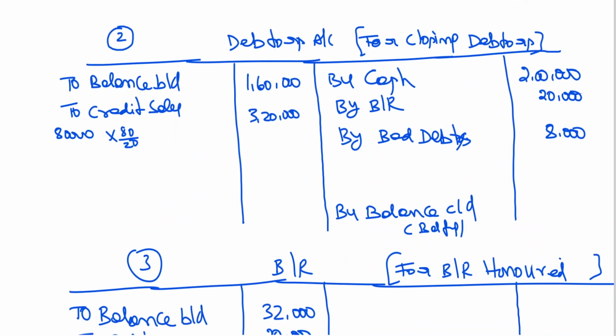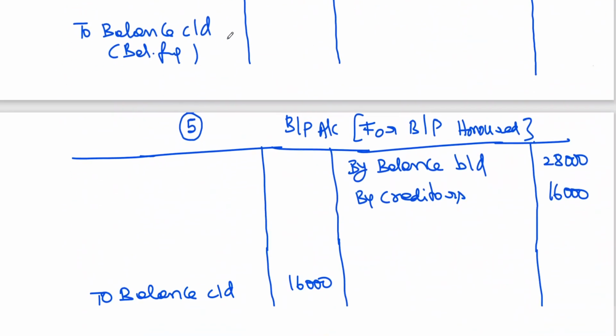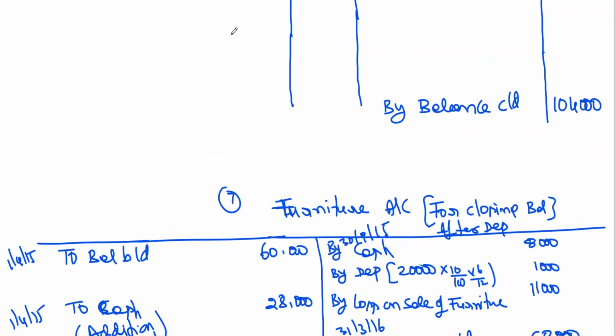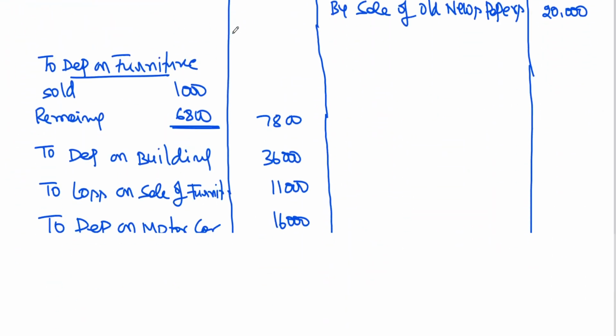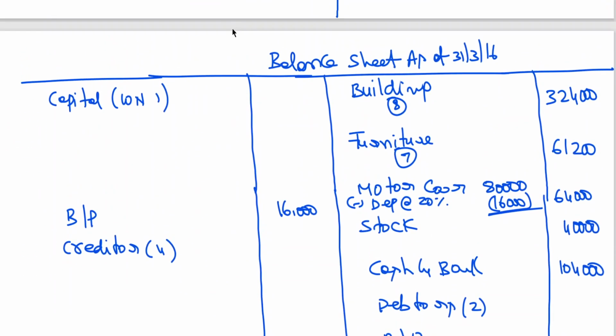Let me take it to the closing balance sheet. In the closing balance sheet you should also write the same P&L account, because whenever the current year has profit or loss, it is to be adjusted to the profit and loss account. That is why I am writing P&L account again, 40,000.